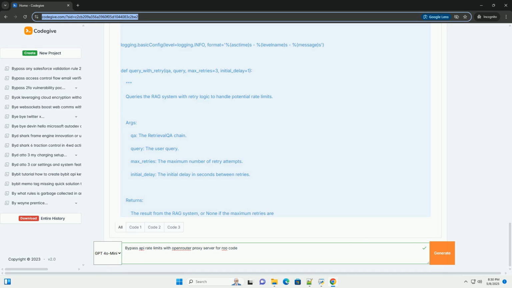CharacterTextSplitter splits the loaded documents into smaller chunks to improve the quality of embeddings and prevent token limit issues. OpenAIEmbeddings initializes the OpenAI embeddings class, specifying the embedding model, text-embedding-ada-002, and the API base. Chroma.from_documents creates a ChromaDB vector store from the text chunks and their corresponding embeddings. The persist_directory parameter specifies where to save the database on disk.